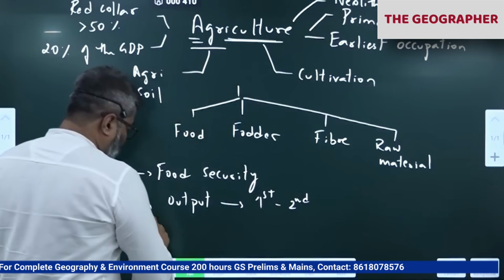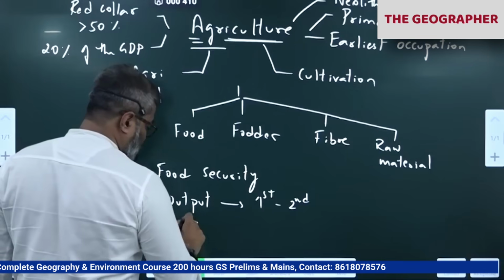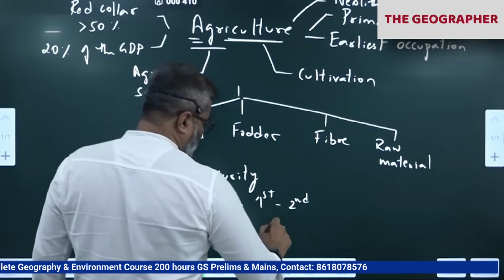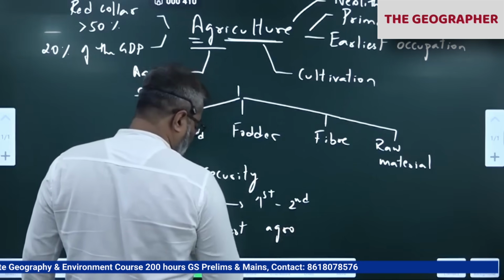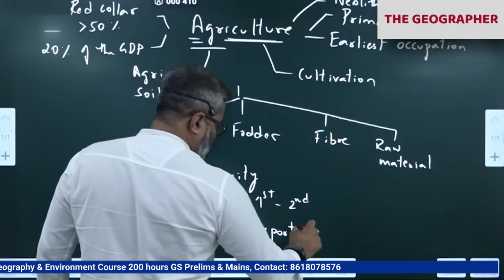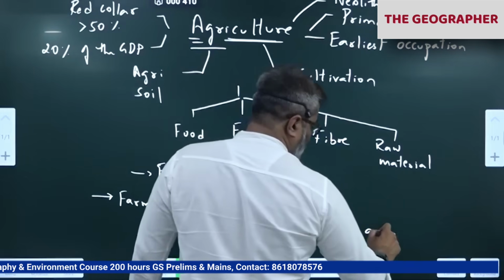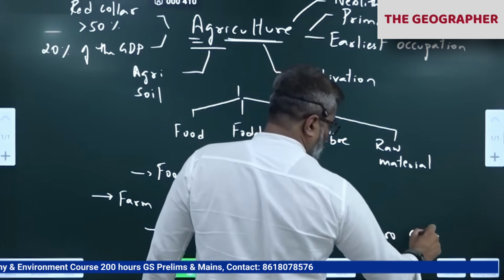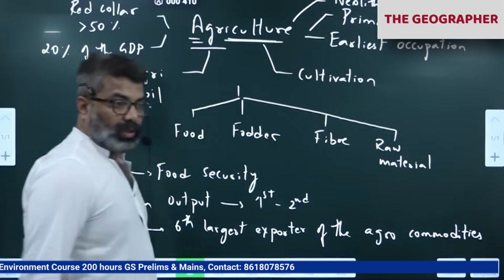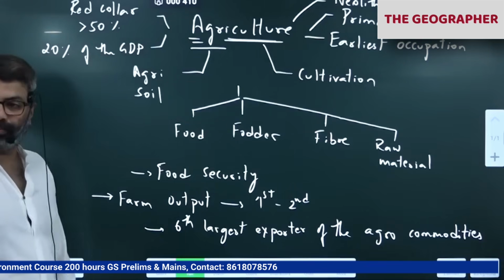Okay, so when it comes to export, I told you we are the sixth largest agro exporter in the world. Sixth largest exporter of the agro commodities. That also you remember. Data has changed, so I'm updating it. Okay, sixth largest now. Last year it was seventh, so this year sixth.